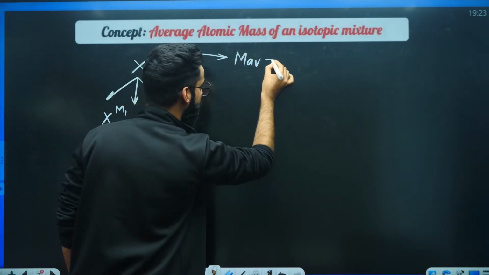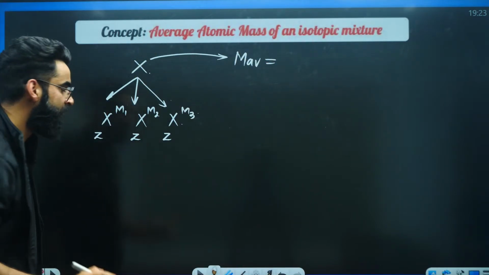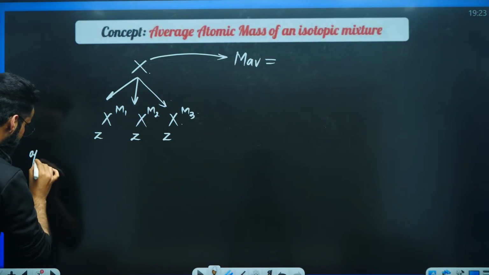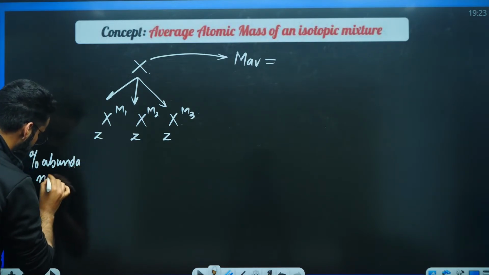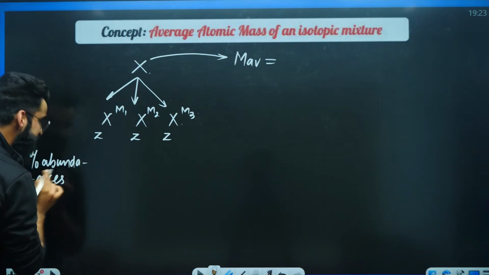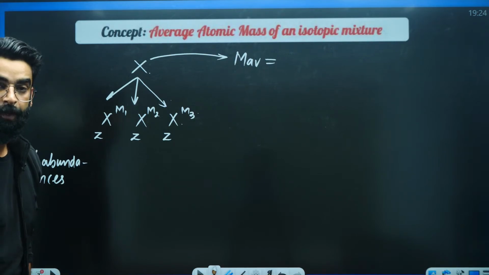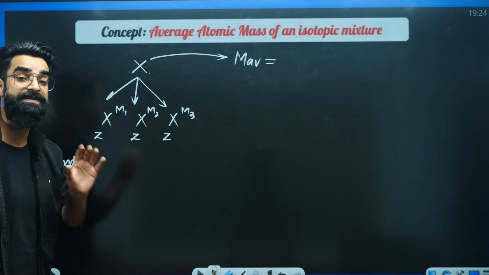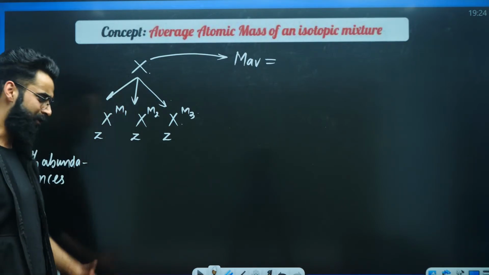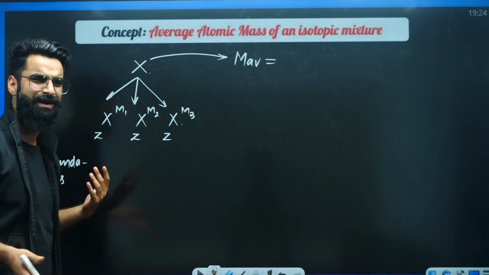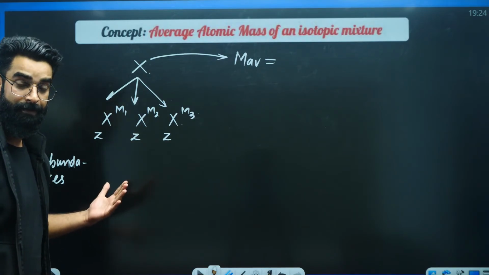Now, in order to calculate the average atomic mass, what do we need? We need the percentage abundances of the isotopes. Now, what are percentage abundances? You'll get the idea of percentage abundances in like 2 to 3 minutes. Just be with me.